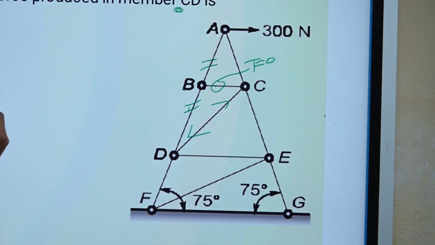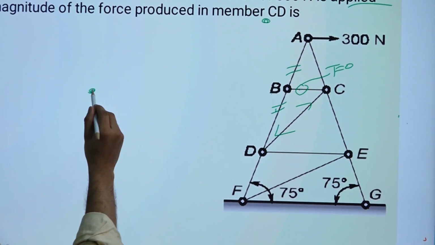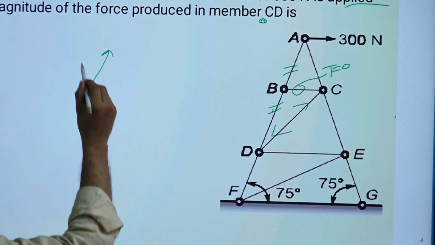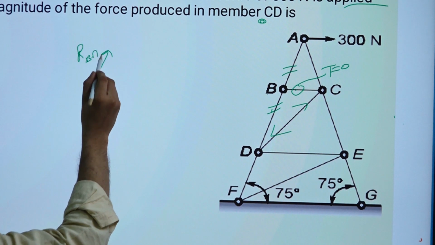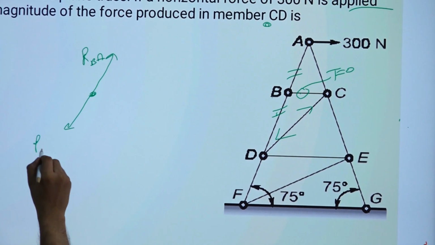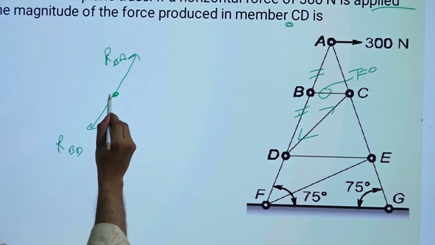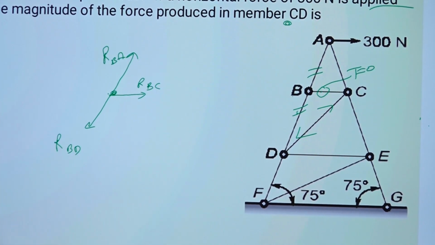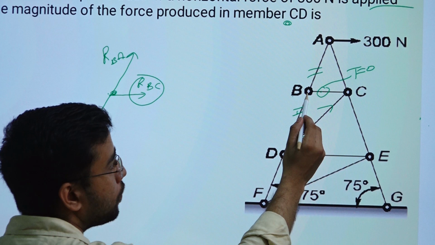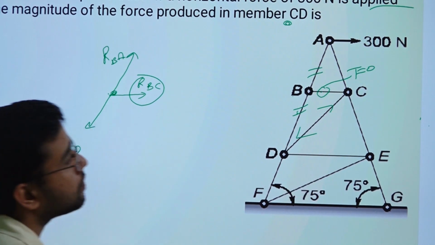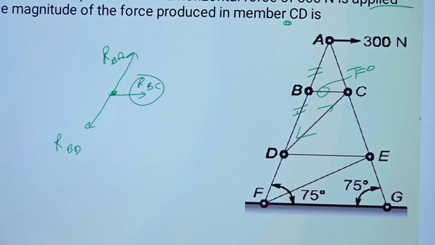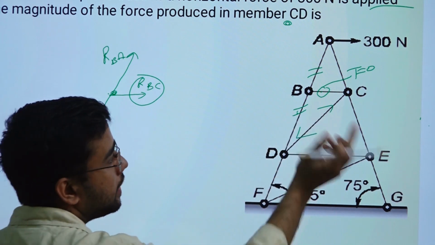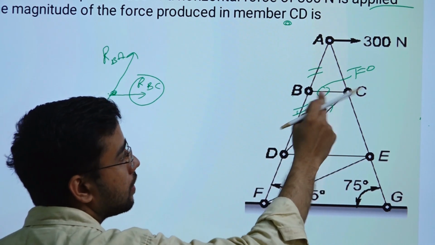So I will just make free body diagram of B, RBA, right, RBD, right, and this one is RBC. So it is a special case. So RBD will be equal to RBA, right. So this RBC will become 0. So there will not be any force in BC, right. So it belongs to first special case. So there is no need to even have BC link, right.